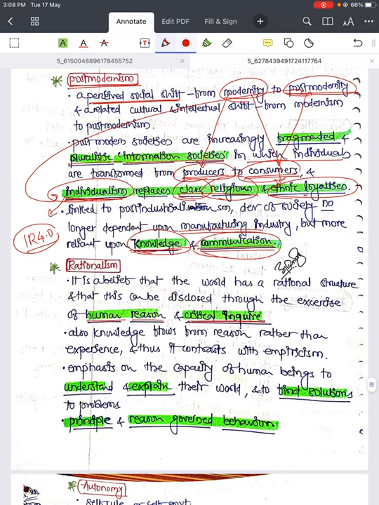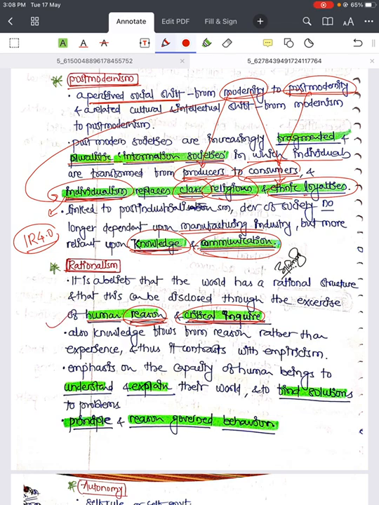Then comes rationalism. Rationalism is a belief that the world has a rational structure and that this can be disclosed through the exercise of human reason and critical inquiry. That means they are talking about human reason and critical inquiry. You should ask some questions. You should ask the reason. If this is the case, why is this the case? Why not like others? You should have critical ability. You should inquire about things, and that is nothing but rationalism.